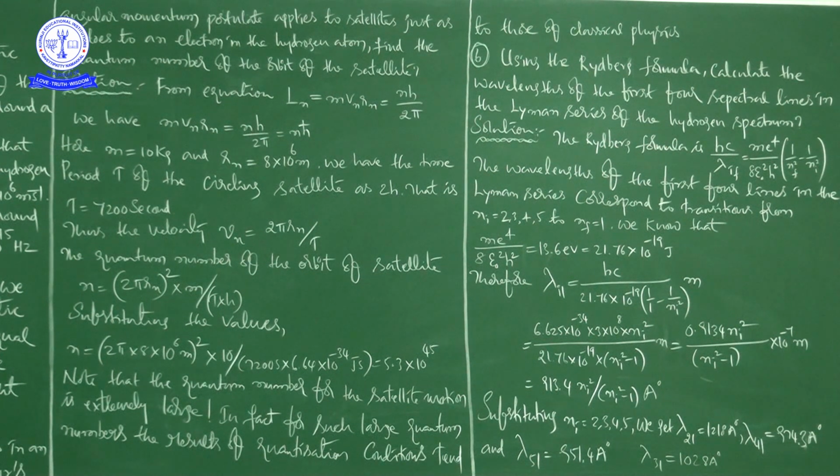In the 5th problem we found the quantum number of the orbit of satellites, which is 5.3 into 10 to the power of 45. And in problem 6 we calculated the wavelengths of the first 4 spectral lines in the Lyman series of the hydrogen spectrum. These are the values.